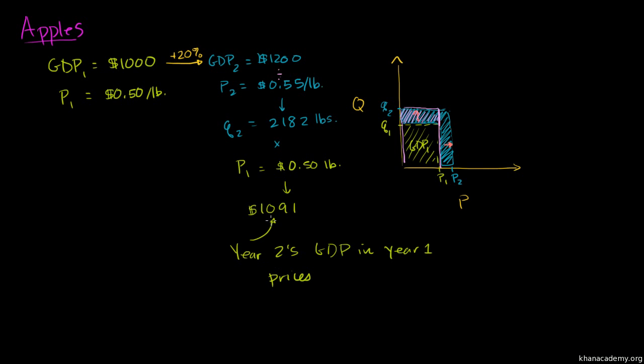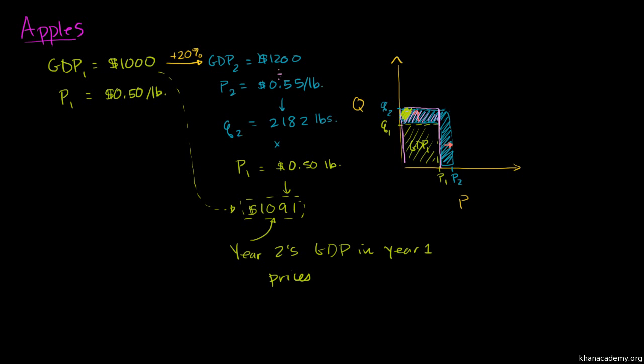And what's useful about this is, this says, look, if prices had remained constant, this is what our GDP would have gotten to. If prices did not increase, our GDP would have gotten to this 1091. 1091 is this area that I drew in pink here. And so now you could say if prices were held constant, the growth in GDP would have been $91, not $200.